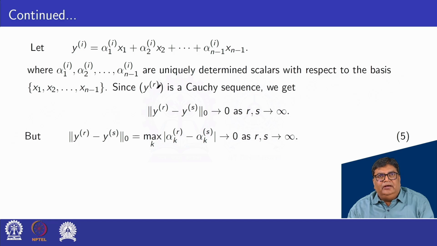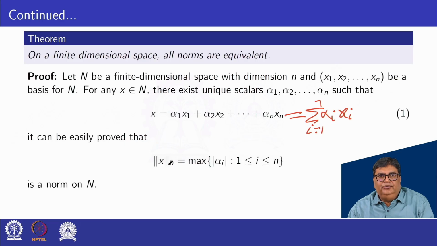Since y_r is a Cauchy sequence, we get norm y_r minus y_s under the zero norm tends to 0 as r, s tend to infinity, as per the definition of a Cauchy sequence. But norm y_r minus y_s under the zero norm equals max of modulus alpha rk minus alpha sk, which tends to 0 as r, s tend to infinity, because norm x under the zero norm equals max of mod alpha i.